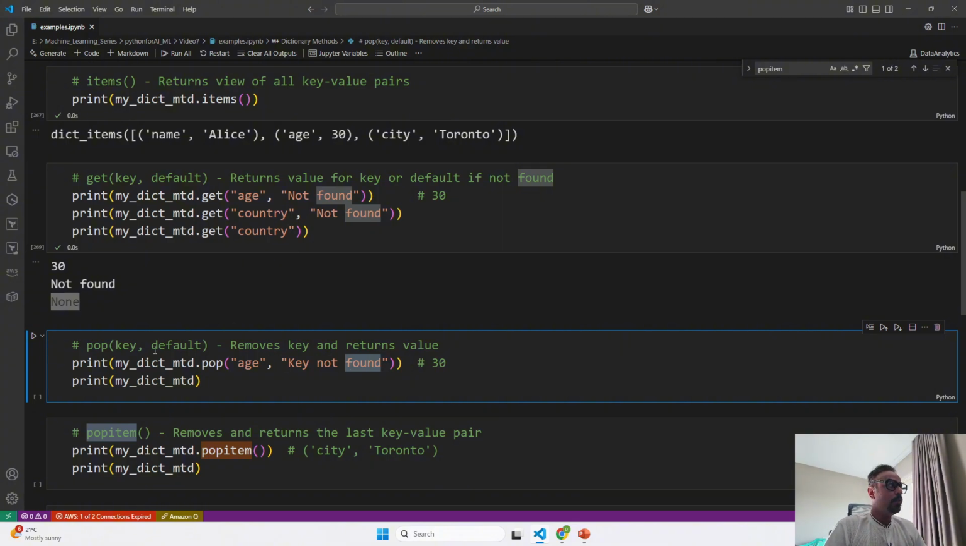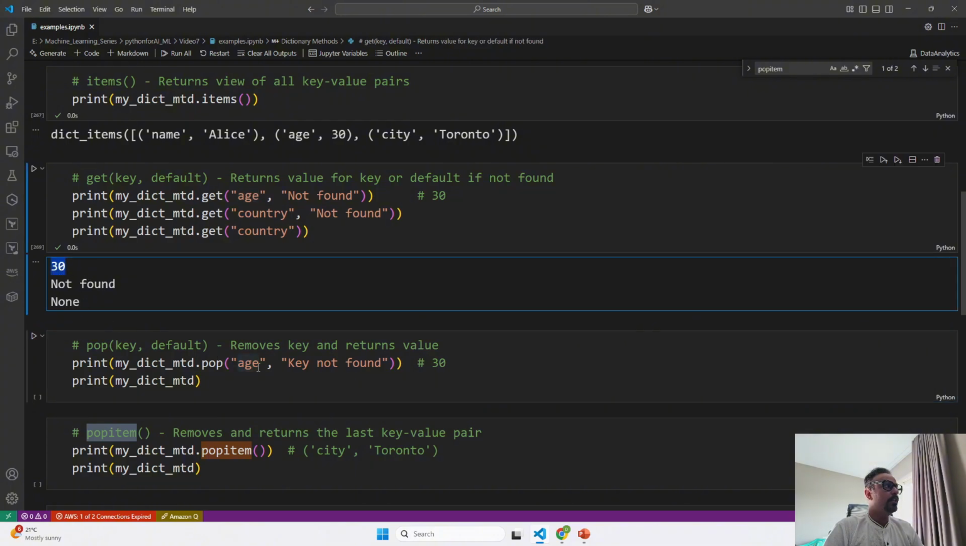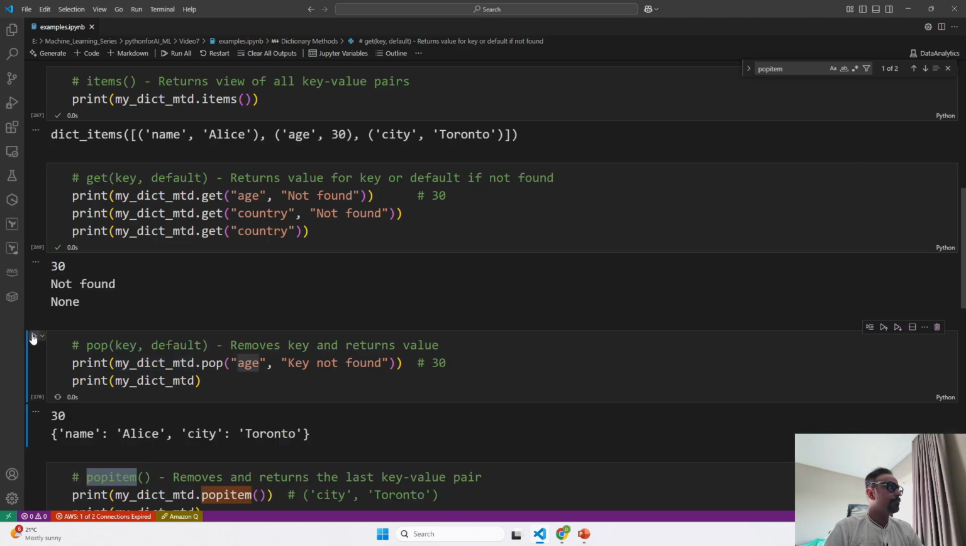Now coming to the pop functionality, when it finds age inside our dictionary, it is going to remove that. It deletes it from our dictionary, and it returns the value of that deleted key. Right now you will see the age is 30, so it is going to return that 30, and it is going to remove that too from our dictionary. This is how pop works.